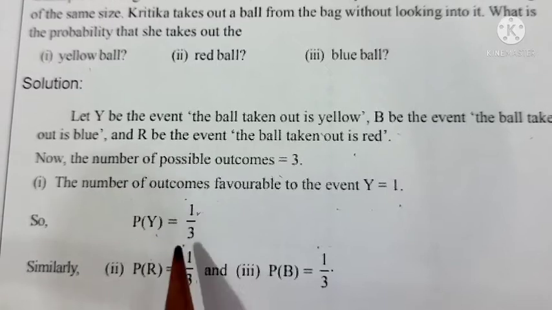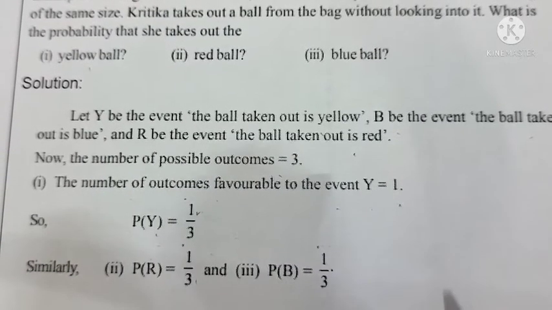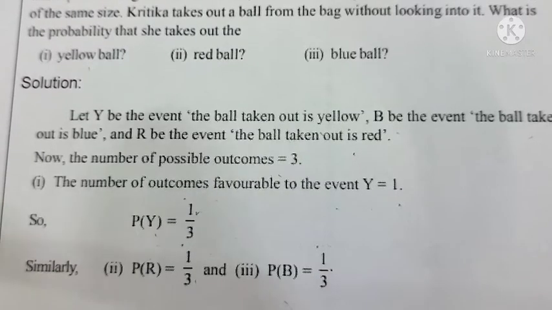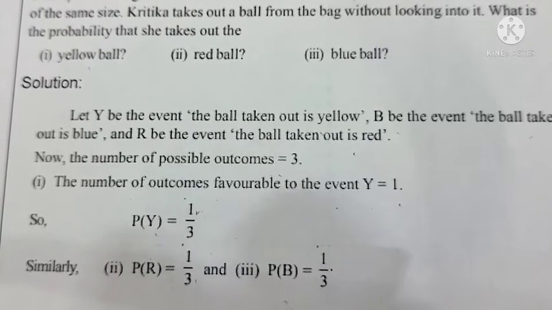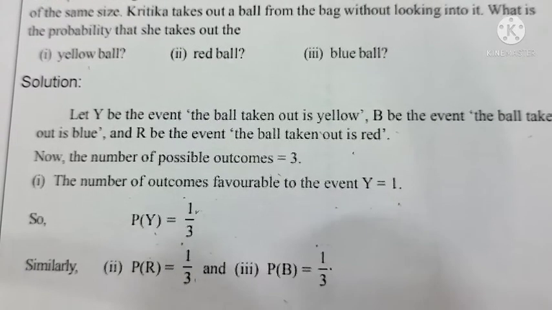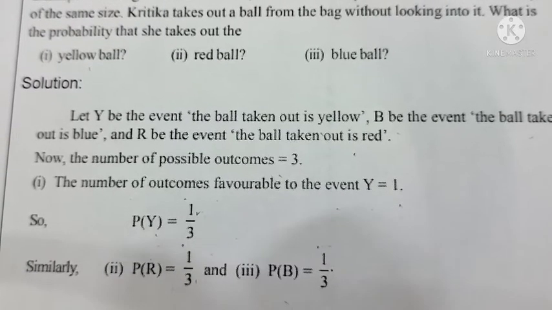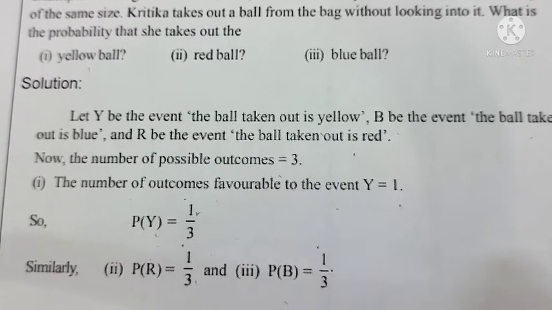And here also P of Y is an elementary event, P of R is also an elementary event, P of B is also an elementary event only, because in all the cases you can see that the numerator is 1 only, because one outcome is favoring. Without simplification we are discussing this. After simplification you can show many examples having numerator 1. That doesn't mean that it is an elementary event. Elementary event means it is having only one outcome.